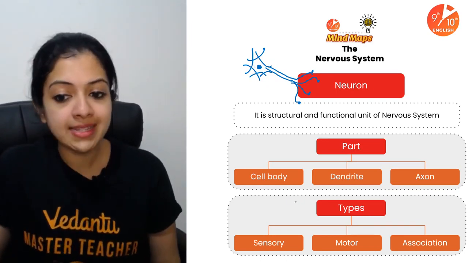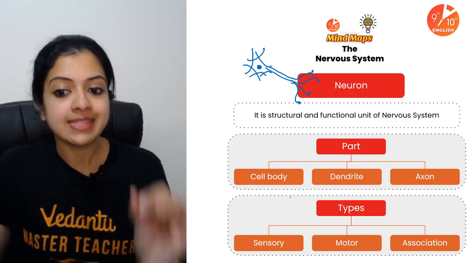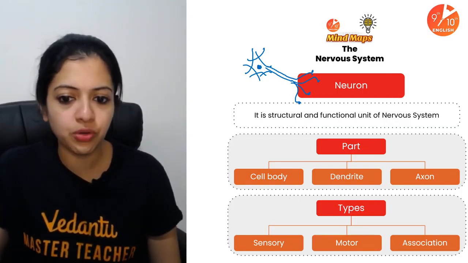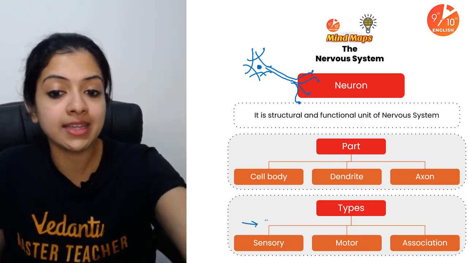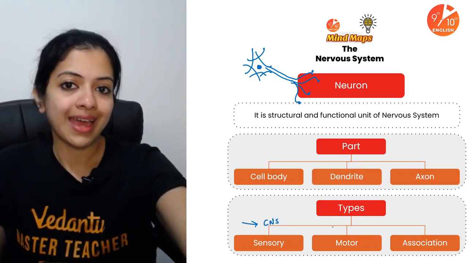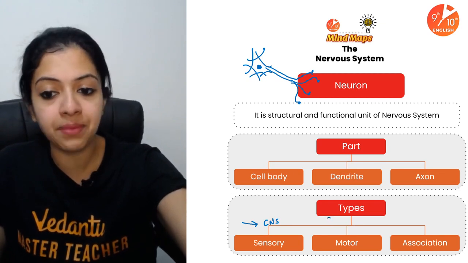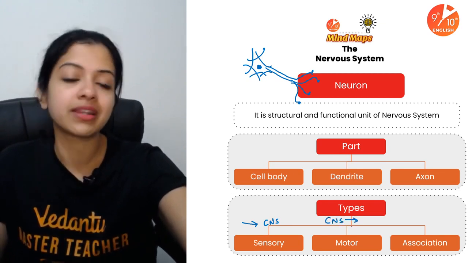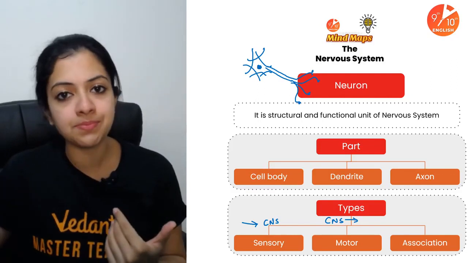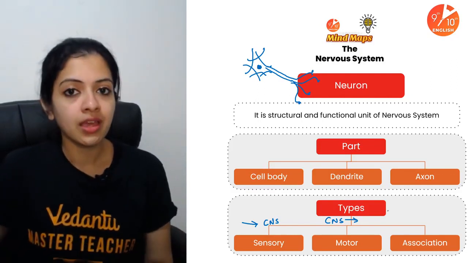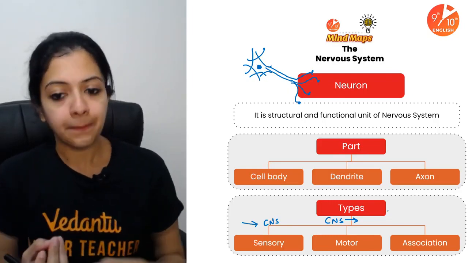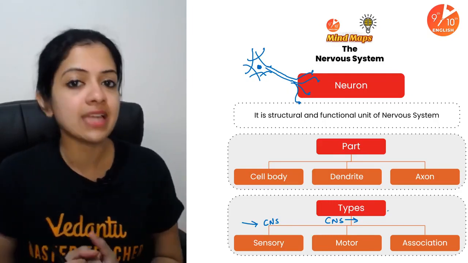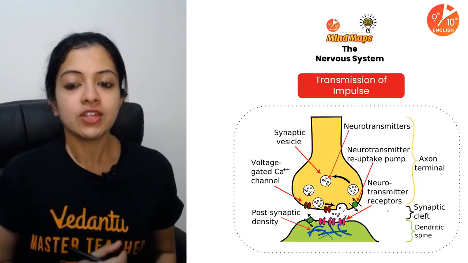These are the major parts, and there are three major types of neurons: sensory, motor, and association. If you remember, sensory neurons conduct impulses towards the central nervous system, and motor neurons conduct impulses away from the central nervous system, which means from the brain and the spinal cord. Association neurons, or interneurons, act as a sort of connect between these two, sensory and motor. So that's about it.